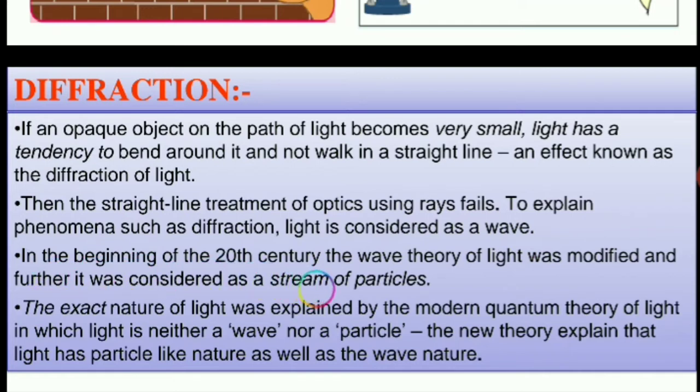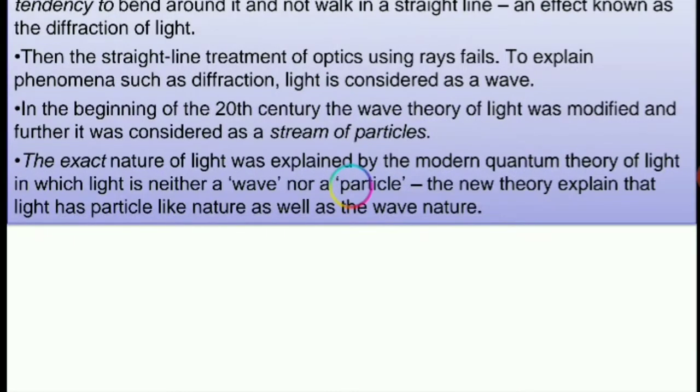In the beginning of the 20th century, the wave theory of light was modified as it was further considered a stream of particles. The exact nature of light was explained by the modern quantum theory of light, which says that light is neither a wave nor a particle. So, we can say that light has dual properties. Light behaves as a wave, light behaves as a particle. When it behaves as a wave, it shows the phenomena of reflection and refraction. When it shows particle nature, it shows the phenomena of shadow.